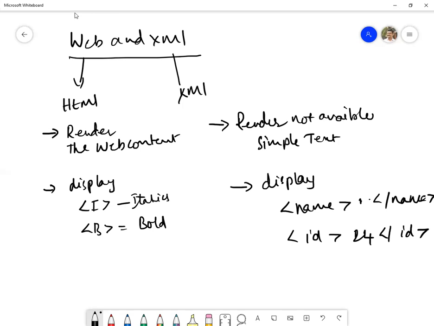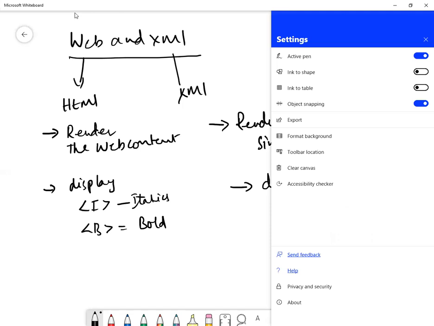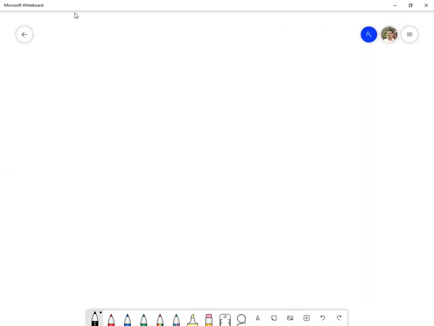So coming to another point regarding HTML. HTML is not at all strict about its rules.